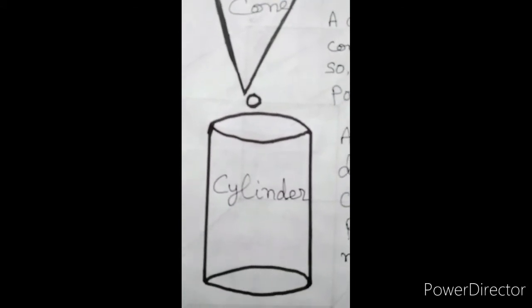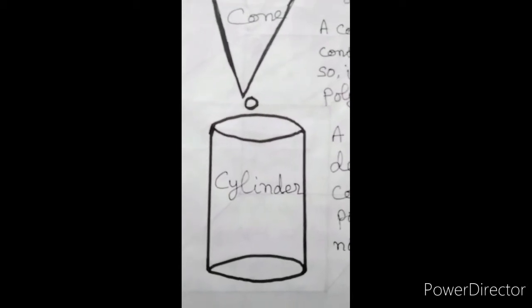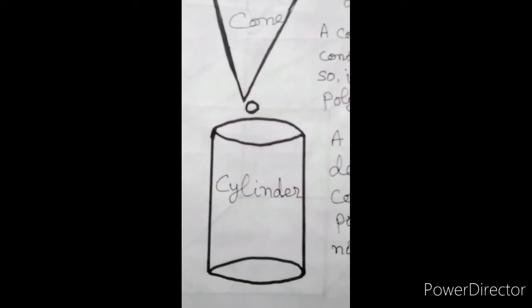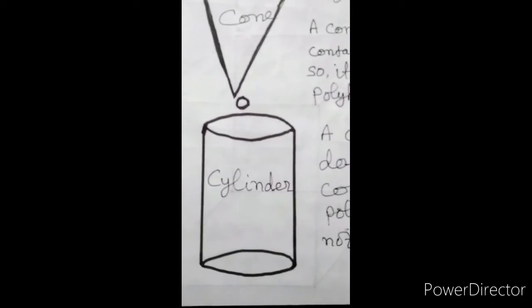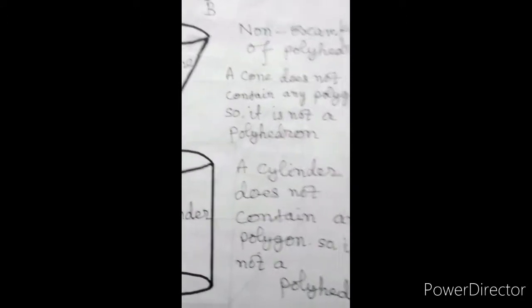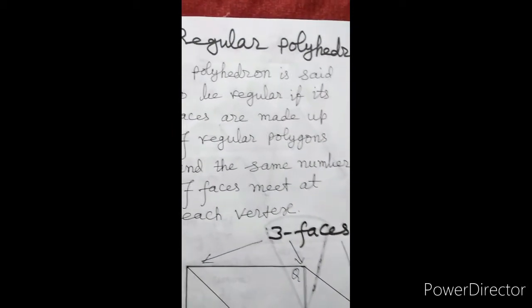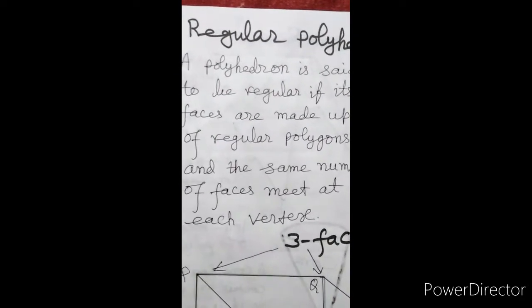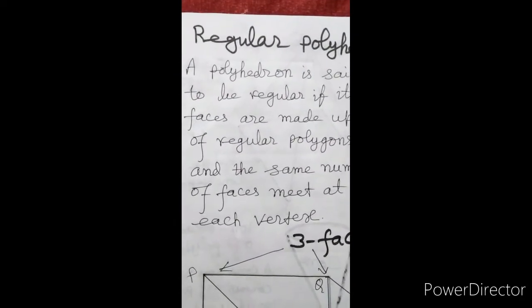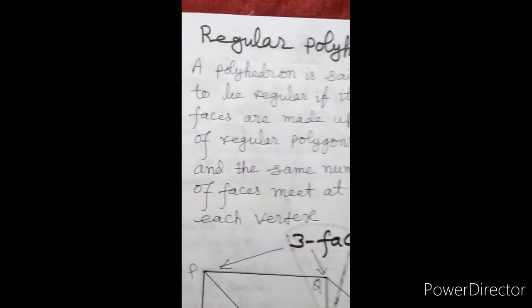Similarly, a sphere also does not contain a polygon, so a sphere is also not an example of polyhedron. But all these are three-dimensional shapes: cone, cylinder, as well as a sphere are three-dimensional shapes, solids, but they are not polyhedrons.